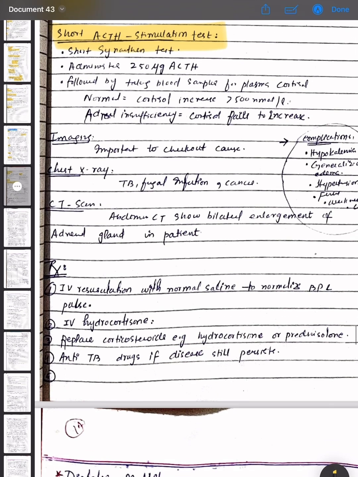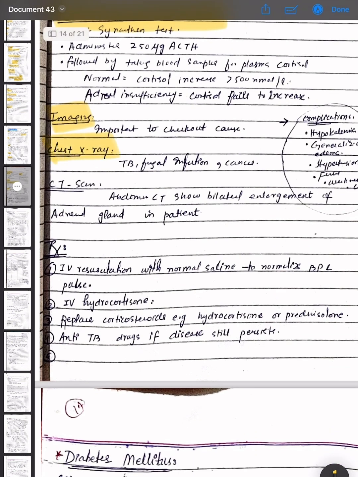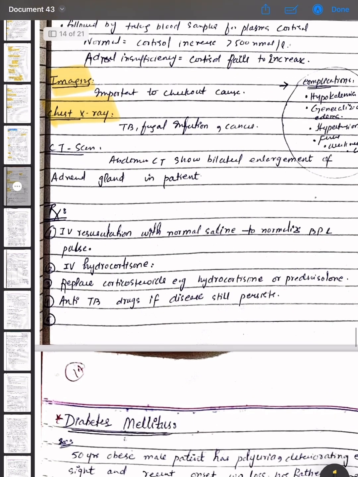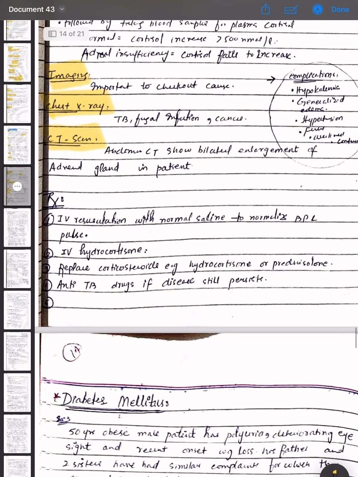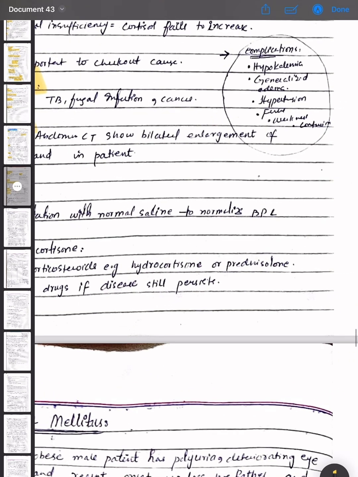Imaging is done to check out the cause. Chest X-ray is done for TB, fungal infections, and cancers. CT is done for the abdomen. CT shows bilateral enlargement of the adrenal glands in the patient. The complications are hypokalemia, generalized edema, hypertension, fever, weakness, and confusion.